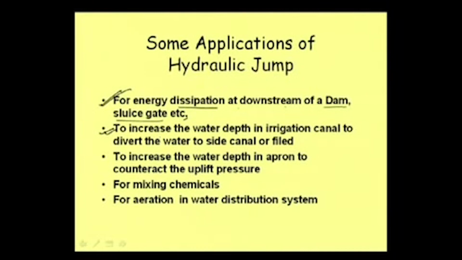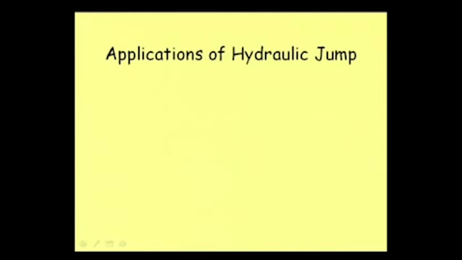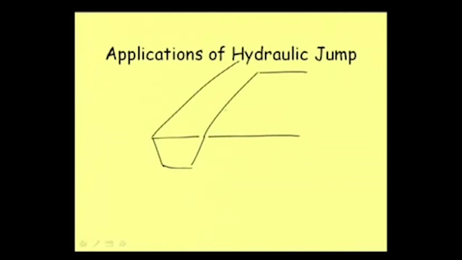The second application is to increase the water depth in an irrigation canal to divert the water to a side canal or to the field. Well, when an irrigation canal is carrying some water, and say on this side it is filled, and there may be some small field channels, then water depth is this much, and with this depth water is flowing here, okay, and then fill is here.